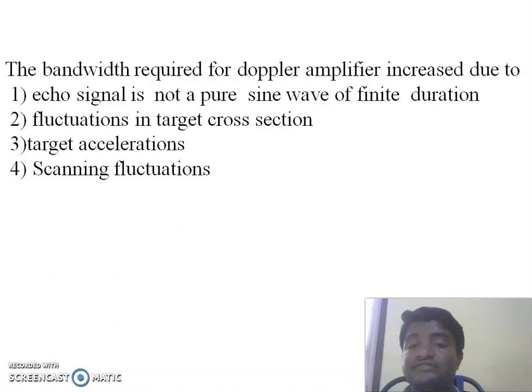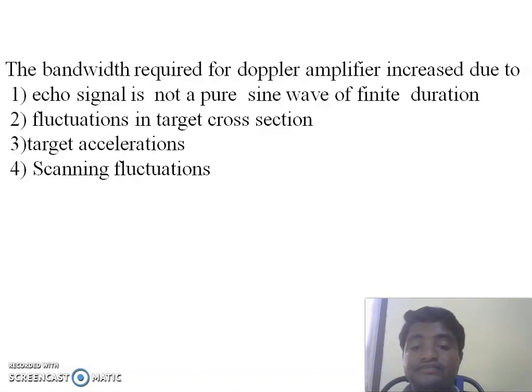These factors will increase the bandwidth of the Doppler amplifier. We have to select the bandwidth in a proper way. If the bandwidth is too high, it will introduce additional noise. If the bandwidth is low, the signal energy will be lost.